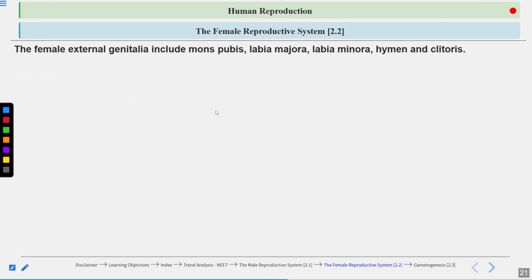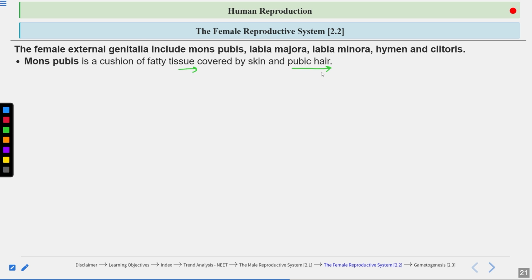Okay, let's talk about the external genitalia. The female external genitalia include the mons pubis, labia majora, labia minora, hymen, and the clitoris. Mons pubis is a cushion of fatty tissue covered by skin and pubic hair.